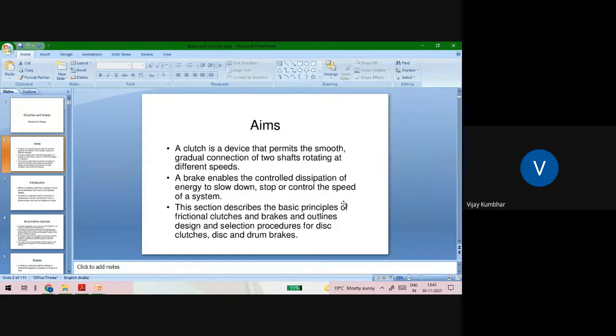Okay. If we are going to engage the clutch, then both the shafts are in rotating condition, and after application or engaging of the brake, then both the input as well as output motion will get stopped. So this is the basic difference between clutch and brake.